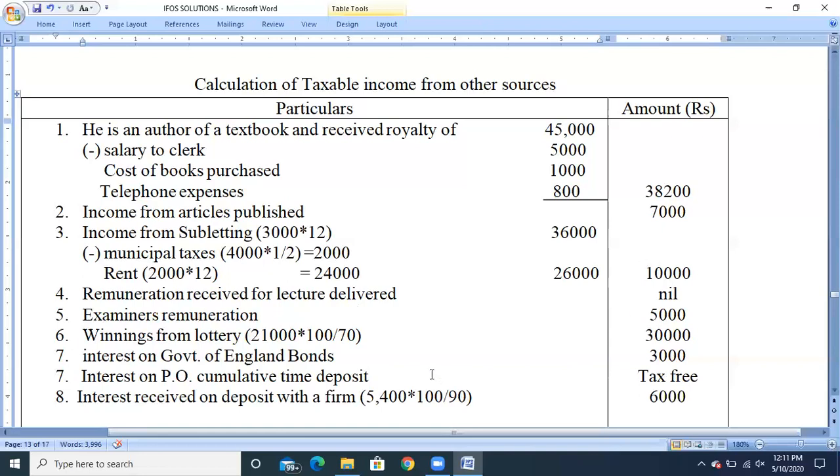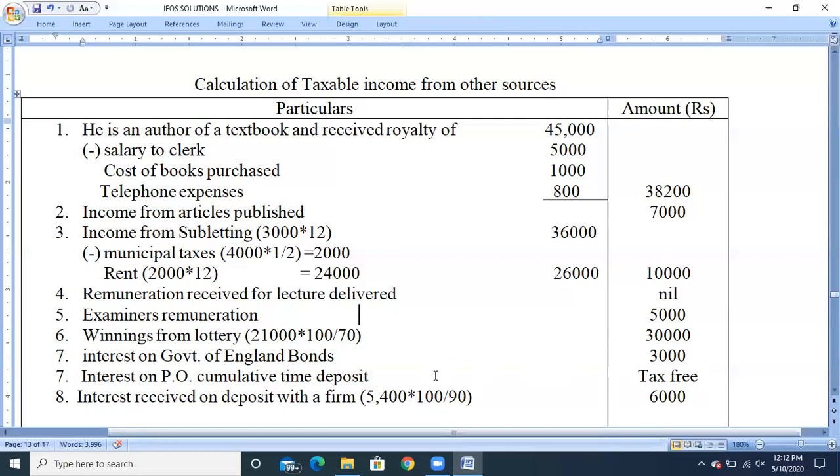Next, winnings from lottery. They have given the net amount, so we need to do the gross up. So 21,000 into 100 divided by 70. The grossed up amount is 30,000. Next, interest on government of England bonds. So it's a less tax security and issued by the government. So directly the amount will be taken as interest under the head income from other sources. No need of grossing up. So 3,000 is income from other sources.